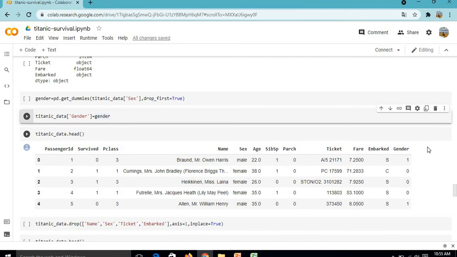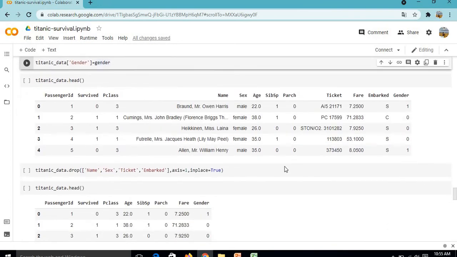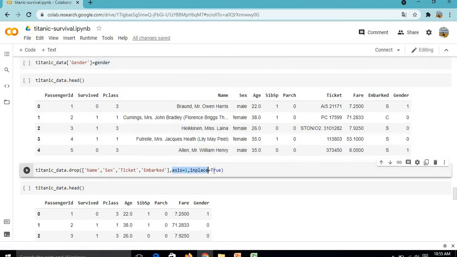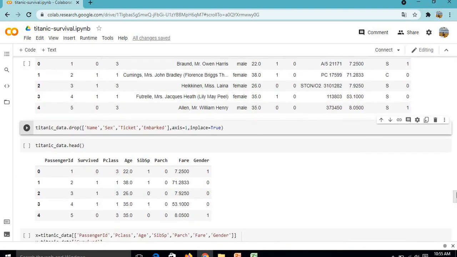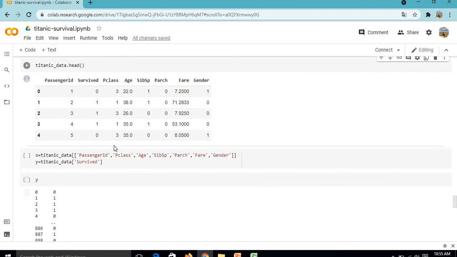Now we will drop the columns which are not required for our prediction, like name, sex, ticket, embarked, with axis equal to 1, and for making it permanent we will use inplace equal to true. Now we can again verify whether our columns are dropped or not, and here we can see the columns are dropped, and now we have fully numerical values which we will use for the prediction. This survived column is our target column and others are the features.